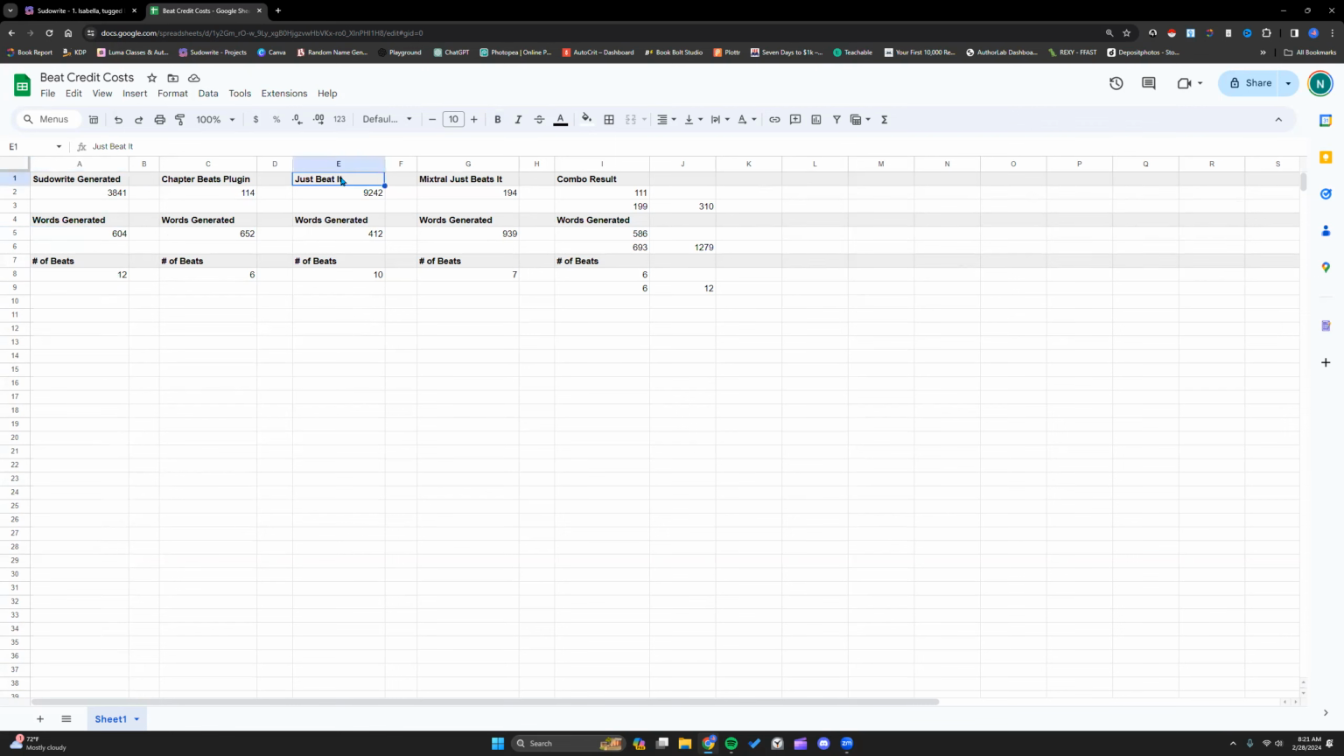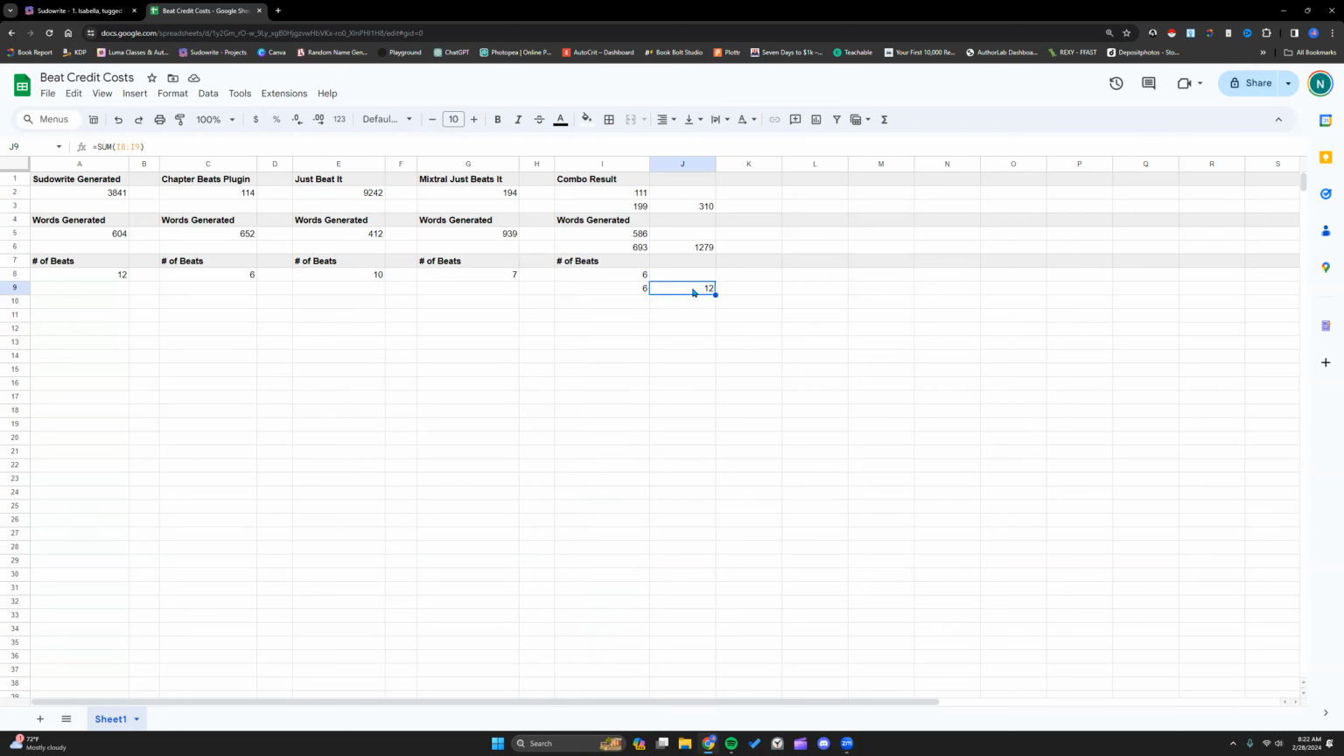The old Just Beat It, which is high cost, decent results, but high cost. And the Mixtral version of Just Beat It, low cost, almost 1,000 words. And then this is the combination of using the chapter beats plugin on the chapter summary, which is how I designed it. You could use it on Sudowrite generated beats, but I find it does work best on the chapter summary. And then taking the result of the chapter beats plugin and running the Mixtral Just Beat It plugin on that. The resulting cost from running both of those was 310 credits for over 1,000 words and 12 beats.